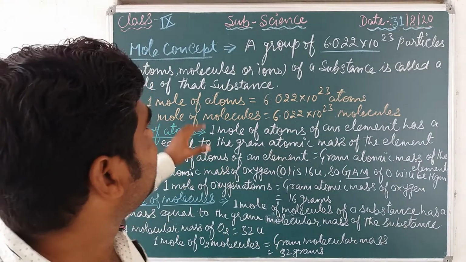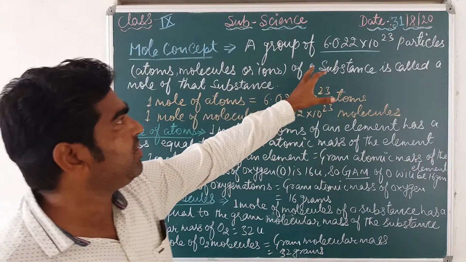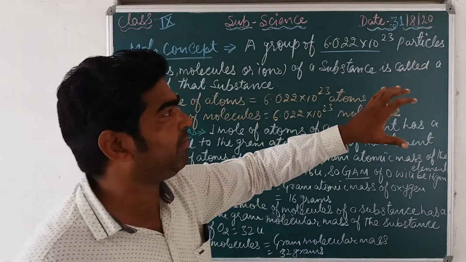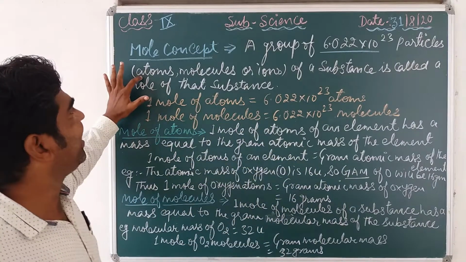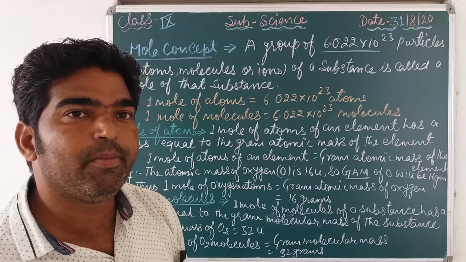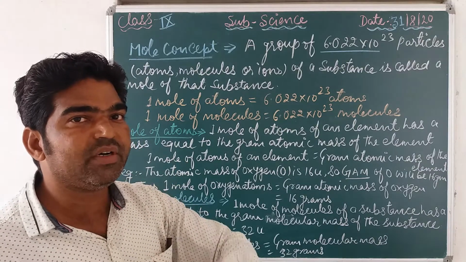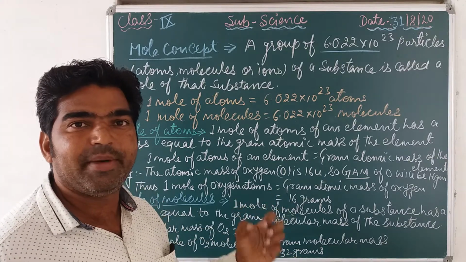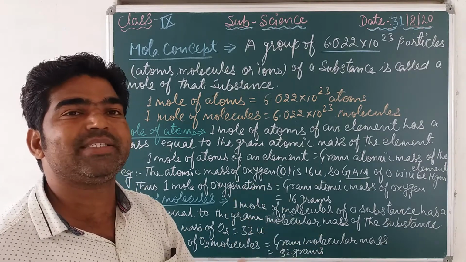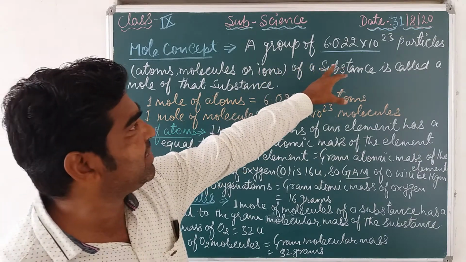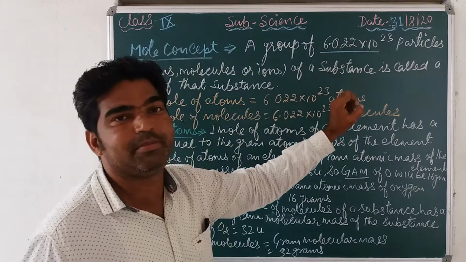So a group means this number of particles, and the particles may be in the form of atoms, molecules or ions. Suppose I say 1 mole of carbon, the carbon element or carbon atom. It contains a number of particles equal to this number.